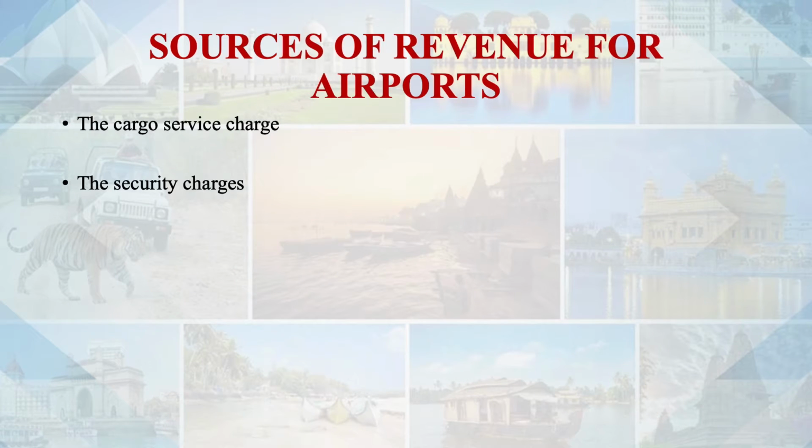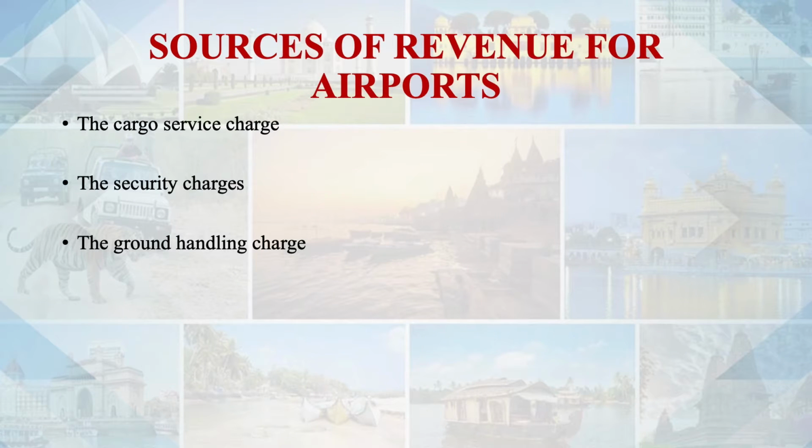Security charges are there, because for the nation, for the destination, for the region, for the country, security is a very important aspect. So on behalf of the government, the airport will be undertaking all the security aspects, and that depends on country to country, it may vary, it may not be there everywhere. Ground handling charge is another important source of revenue for the airport, because many of the airlines may not have their own ground handling staff.